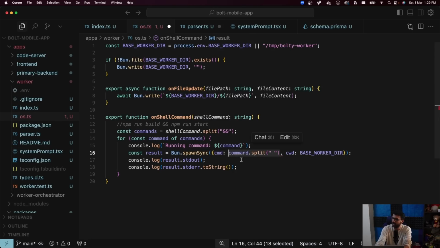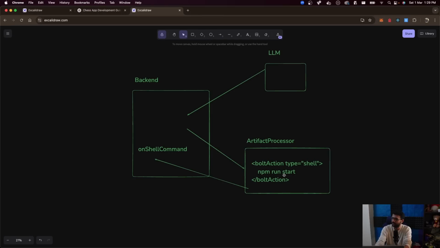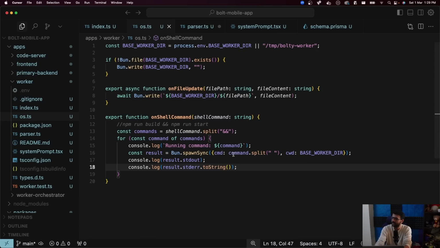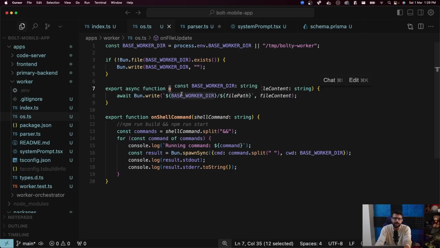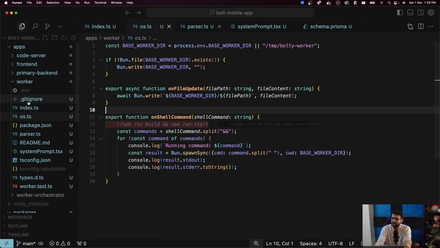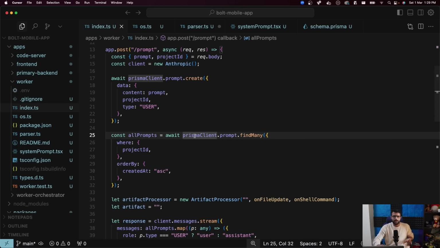So that is what command.split on space does. If the LLM told us to run this, that is what we're running over here. That is what we're telling the operating system to run. That is why I've called the file os.ts, because it's doing some operating system things. It is running a bash command on the operating system. It is creating a file or updating a file on the operating system. Took me 3 hours to write. Hopefully, I don't know, some 20 minutes to explain.